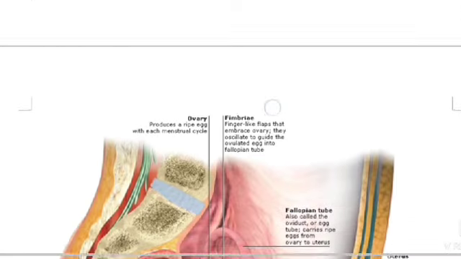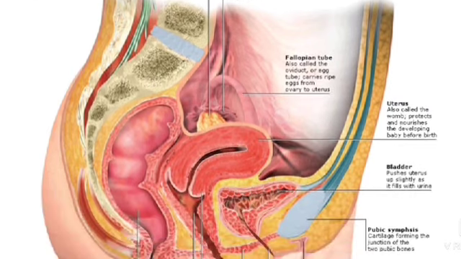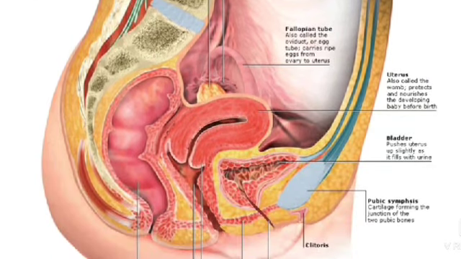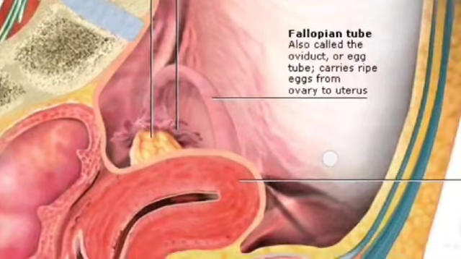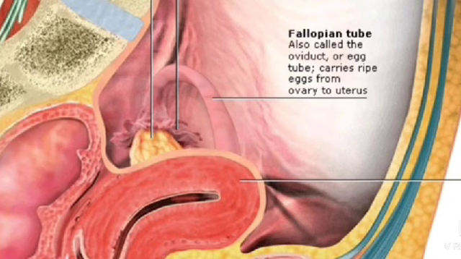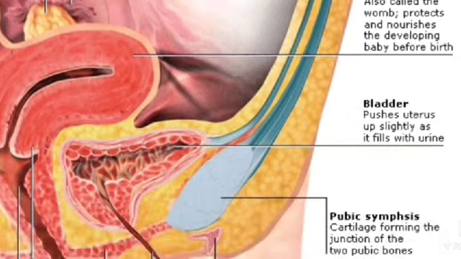The ovary produces a ripe egg with each menstrual cycle. Fimbriae, finger-like flaps that surround the ovary, oscillate to guide the ovulated egg into the fallopian tube. The fallopian tube, also called the oviduct or egg tube, carries ripe eggs from the ovary to the uterus. The uterus, also called the womb, protects and nourishes the developing baby before birth.